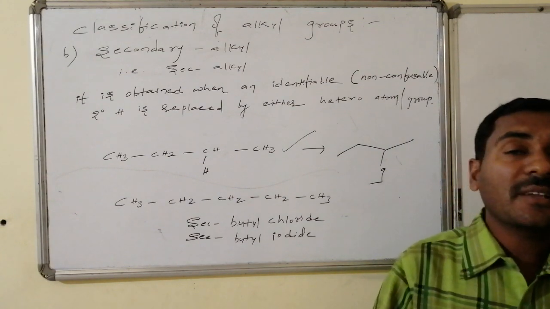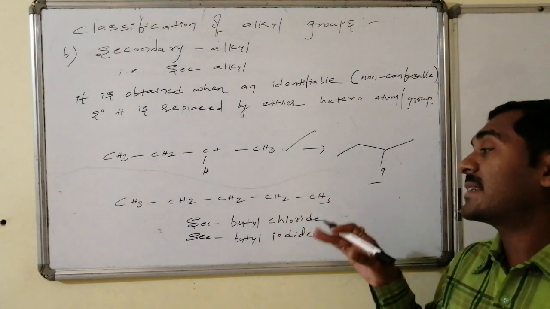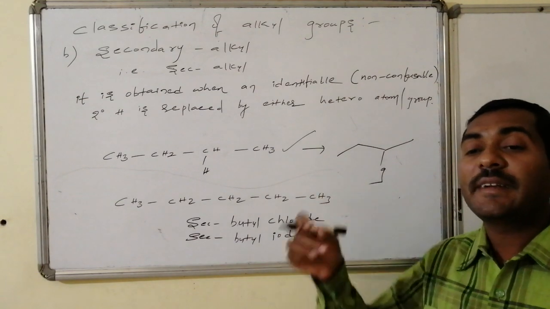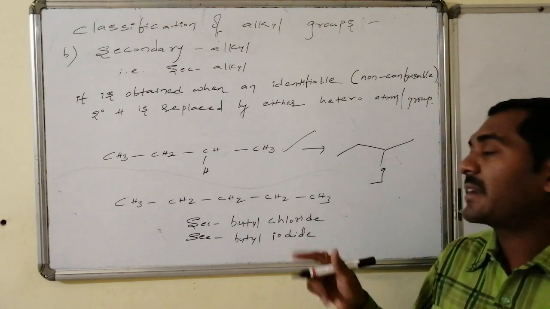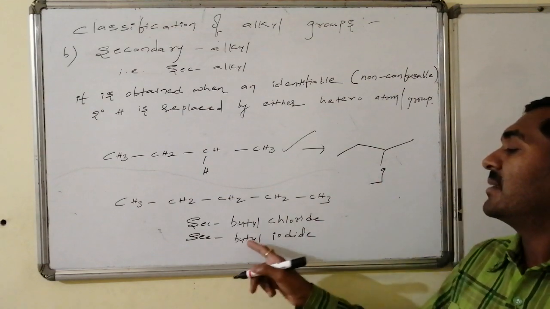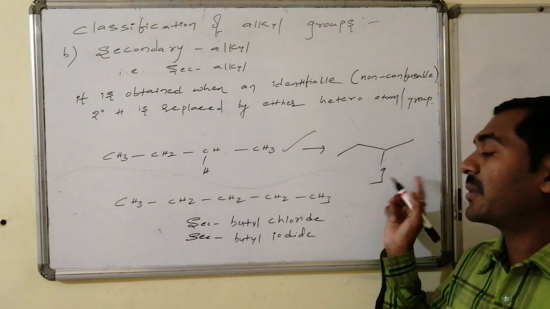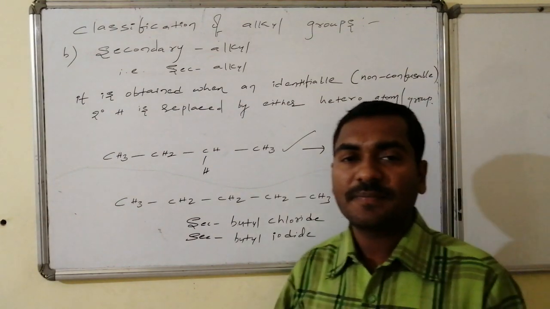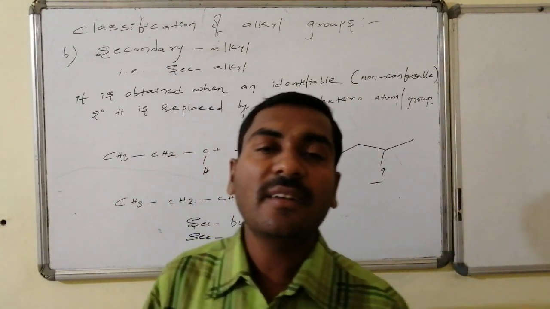If such conditions are valid and no confusion occurs in connectivities or connected groups, and such a secondary hydrogen is replaced by a group, then the incomplete alkyl portion obtained after removal of that secondary hydrogen is said to be a secondary alkyl group. Hence this is secondary butyl, and this is secondary butyl chloride if it is chlorine, and secondary butyl iodide if it is iodine. You never find other secondaries. Secondary is restricted to just butyl, that is, the secondary butyl group.